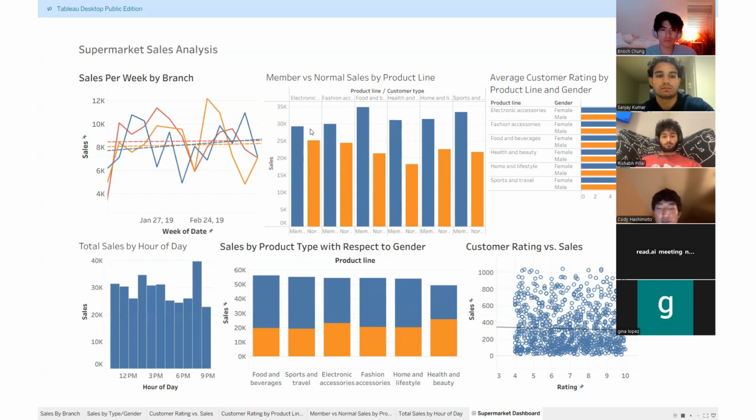Our next visual is a side-by-side bar chart comparing total sales between member and normal customers across all 6 product lines: electronic accessories, fashion accessories, food and beverages, health and beauty, home and lifestyle, and sports and travel. We chose this chart because while our previous visuals examine gender, time trends, and customer satisfaction, none of them address customer loyalty as a revenue driver.